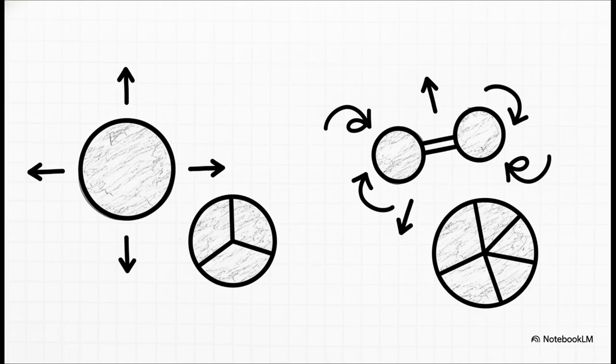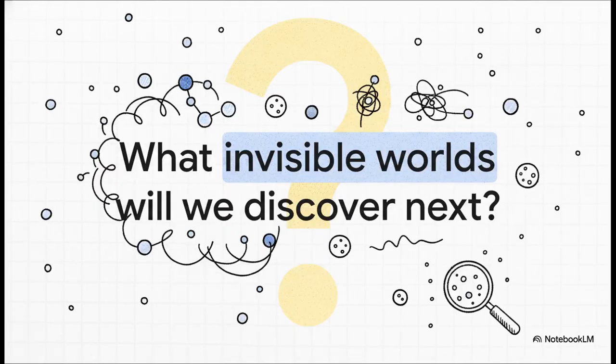How cool is that? So, we started with ancient philosophers guessing about indivisible atoms, and we've built this massive mathematical bridge to explain everyday pressure and temperature. But as this chapter points out, atomic theory isn't the end of the road. It's really just the beginning. Atoms are made of nuclei and electrons. Nuclei are made of protons and neutrons, and those are made of quarks. And hey, maybe quarks are made of vibrating strings.